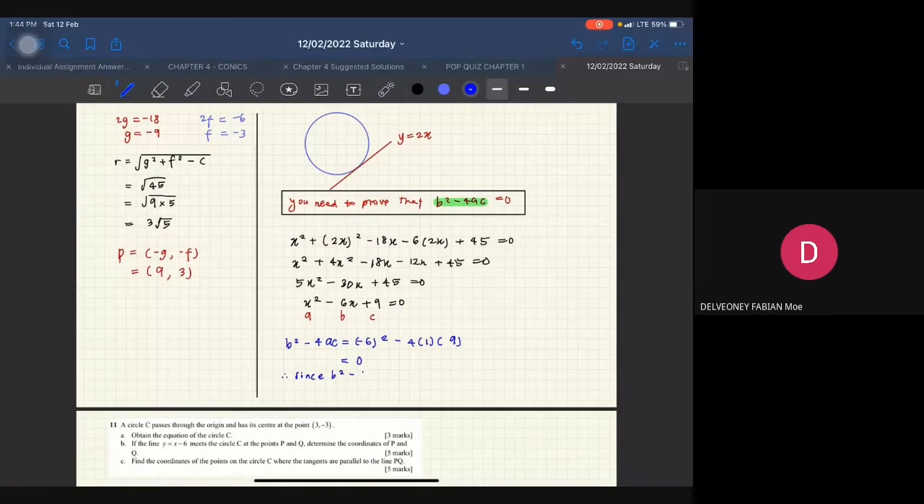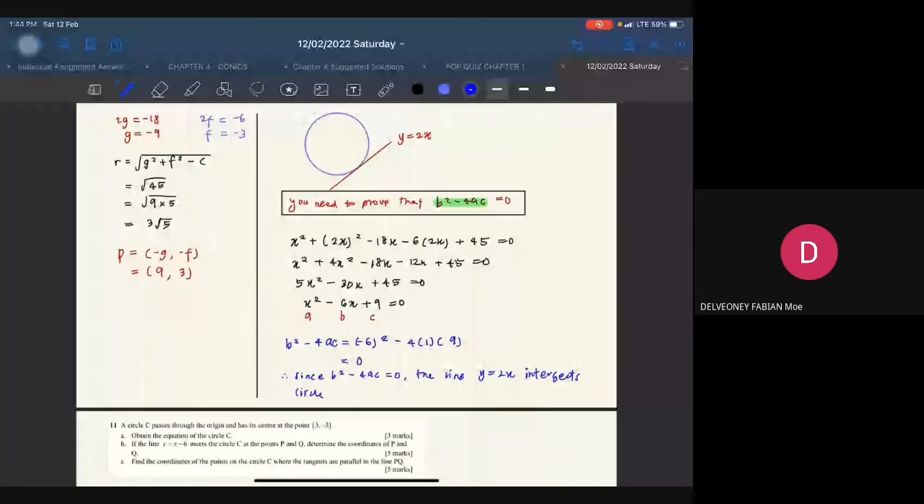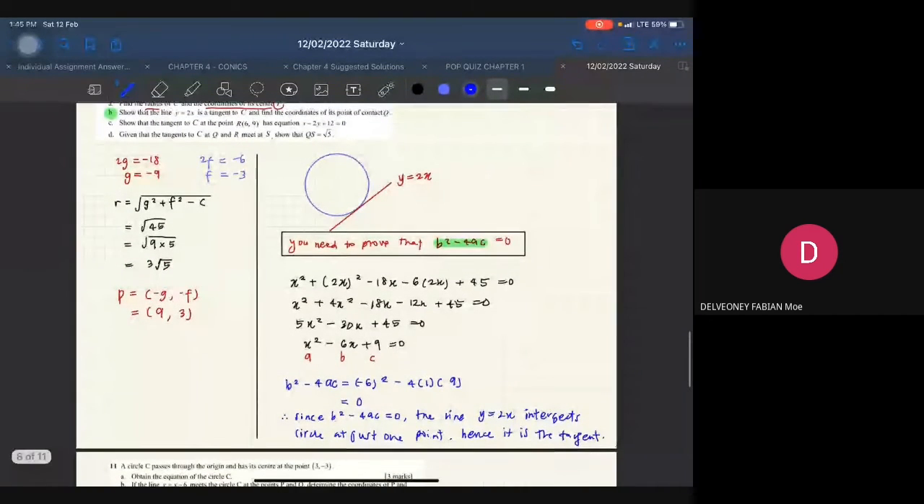Since b square minus 4ac is equal to 0, the line y equal to 2x intersects the circle at just one point. Hence it is the tangent. I hope you understand my doctor's handwriting. So this is how we solve for showing the line is a tangent.